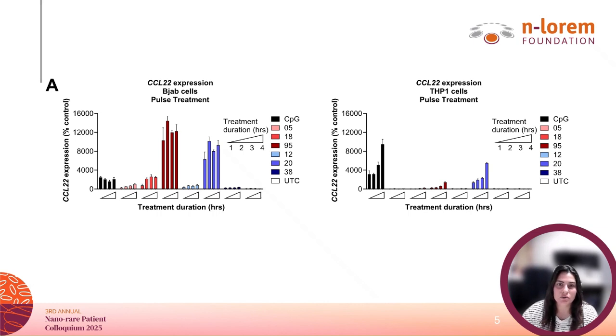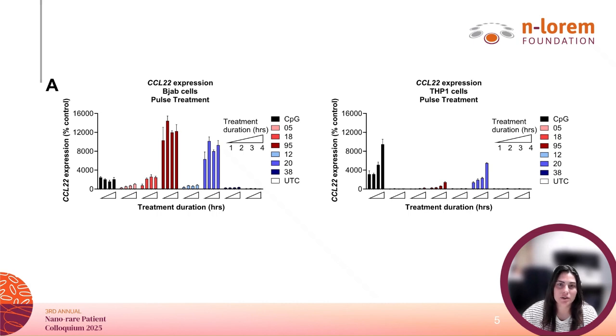BJAB cells are B-cell derived, belonging to the lymphoid lineage, which give rise to adaptive immune cells, such as B and T cells. In contrast, THP1 cells are monocytic, and part of the myeloid lineage. These cells give rise to innate immune cells like macrophages and dendritic cells that act as the first line of defense. The black, dark blue, and dark red bars represent strong pro-inflammatory ASOs, while the light blue, pink, and light red bars represent weakly immunogenic ASOs. ASO 38 serves as a non-inflammatory control.